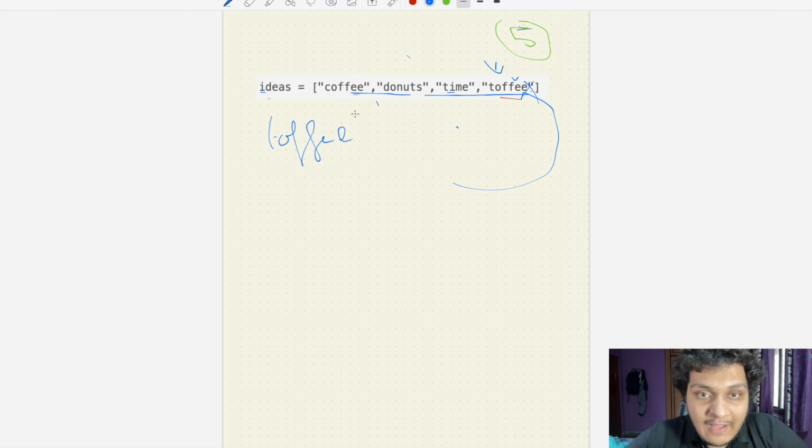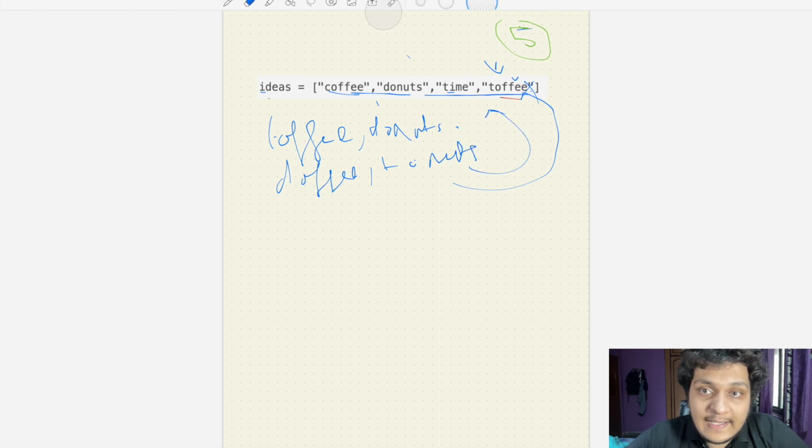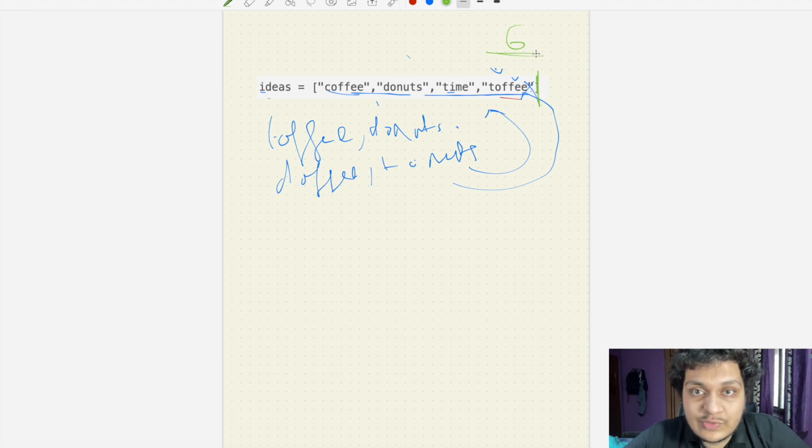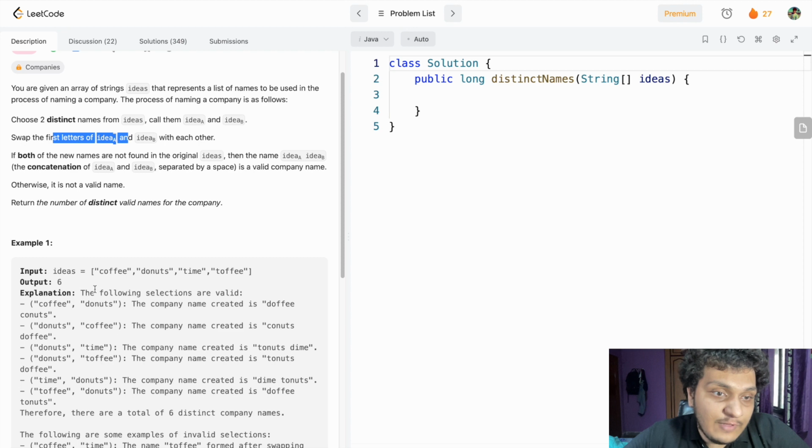In toffee we have already seen for coffee, we don't have anything. So now search for donut, and again we will have toffee, and here we will have donut, which is not present in this value. So now we have to go and increase the value here. Now the value will be 6, and we have reached the end of the array, and the answer will be equal to 6. Do we get here 6? Yes, we are getting here 6.